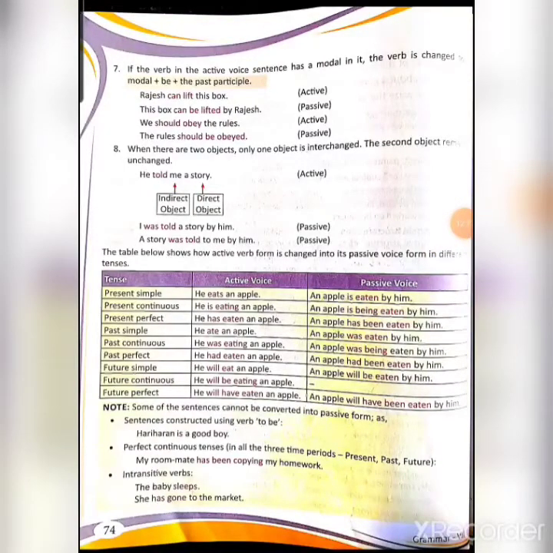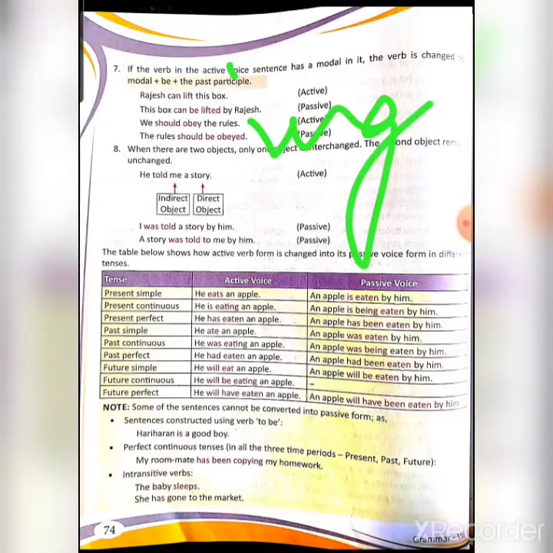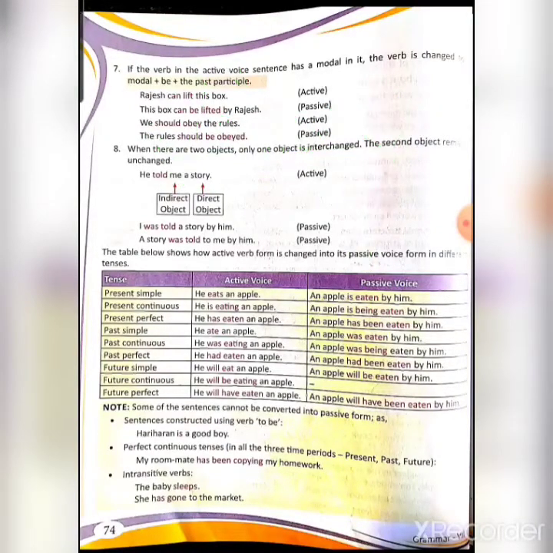So the first one is simple present: he eats an apple. So an apple is eaten by him. Present continuous: he is eating an apple. In continuous, beta, there is always the verb used with the ing form, verb plus ing. So he is eating an apple, and in passive voice, an apple is being eaten by him. Whenever there is a present continuous, that will change to is being plus the third form of the verb.